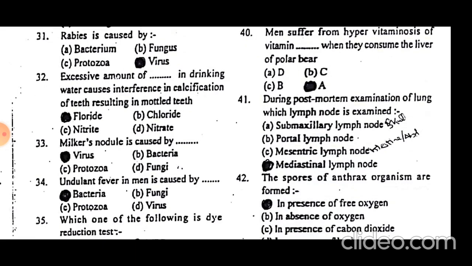Men suffer from hypervitaminosis of vitamin A when they consume the liver of the polar bear. Polar bear liver is rich in vitamin A. Anyone who eats that liver may have hypervitaminosis of vitamin A.